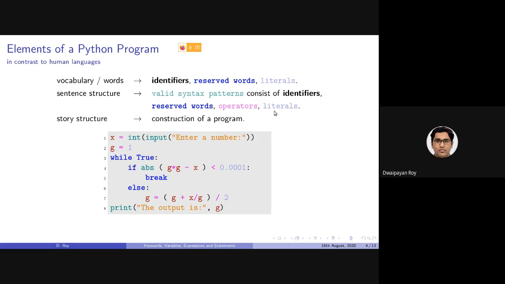Now let's look at one very brief code. In this code, I am taking one integer as input from the user. I am initializing g equals to 1, and then I'm writing something or the other, while true, and so on and so forth. Can someone guess what this program is actually doing? Anyone?